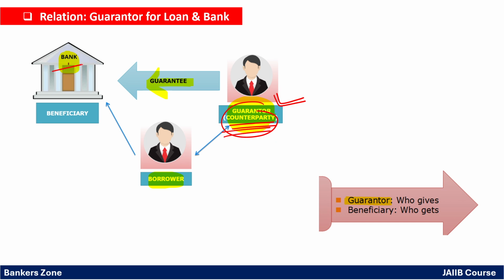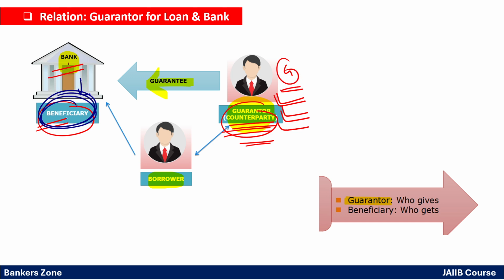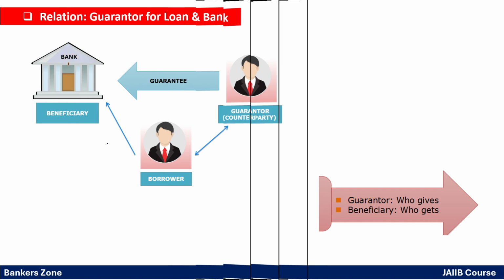Now in that case the bank becomes the beneficiary. Very, very important. So where we take a guarantor for the loan, the person who is providing the guarantee is called the guarantor, and in that case the bank becomes the beneficiary. Again remember, what is the relationship in case of a guarantee? The relationship is simply guarantor and beneficiary. Okay.